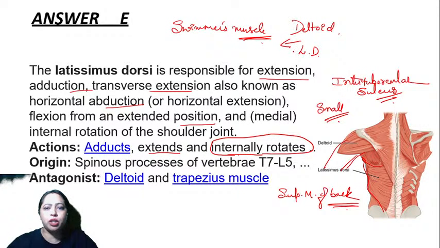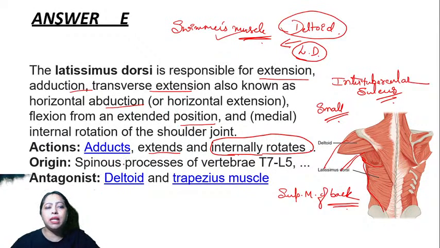So you need two actions in swimming. One is to push your arm away and the other is to bring your arm closer to your body. Pushing your arm away is done by the deltoid. Bringing it closer is done by latissimus dorsi. That's why we call this the swimmer's muscle, and the antagonist to this is the deltoid muscle. During this action, you also have to shrug your shoulders.